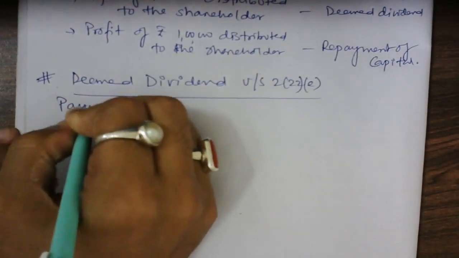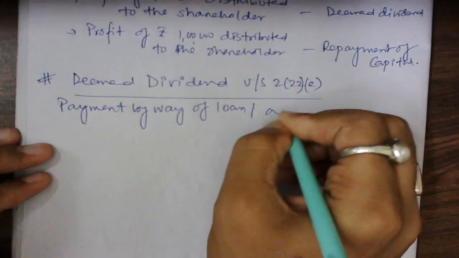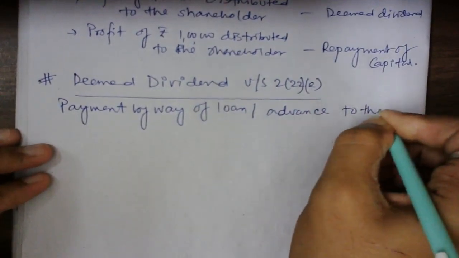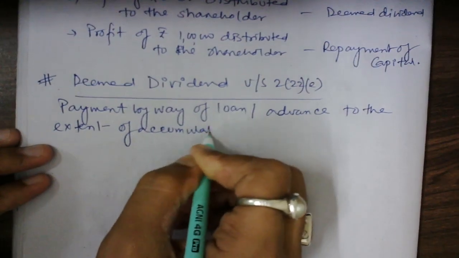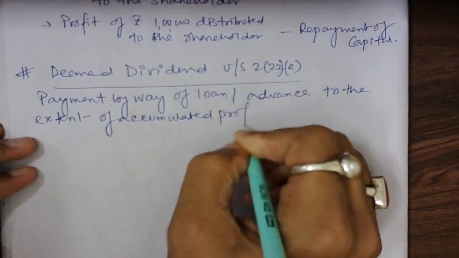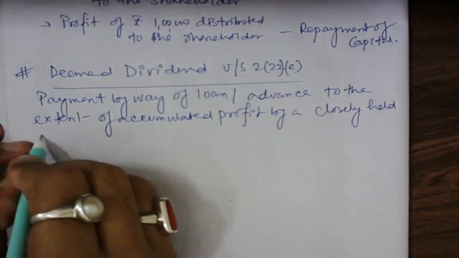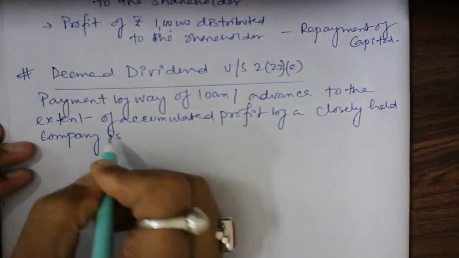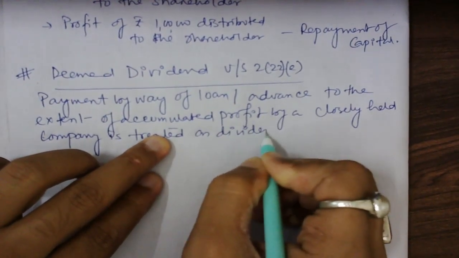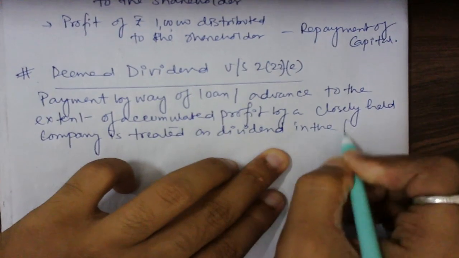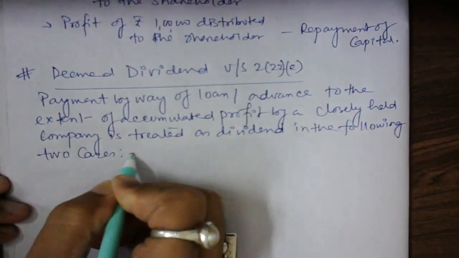Payment by way of loan or advance to the extent of accumulated profit by a closely held company is treated as dividend in the following two cases. Okay, number one, number two.